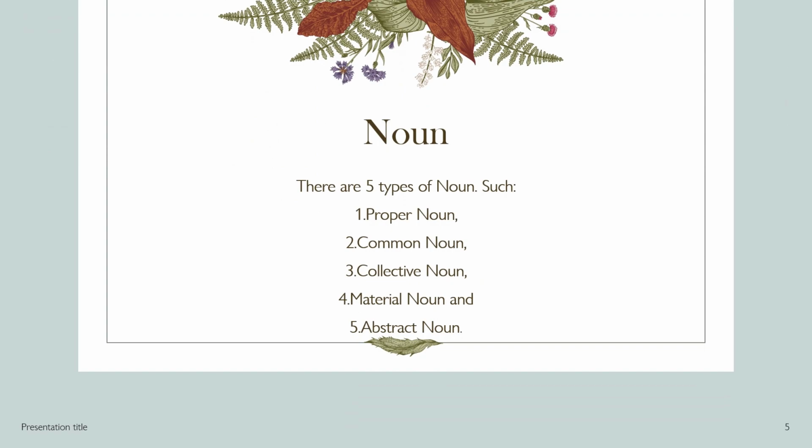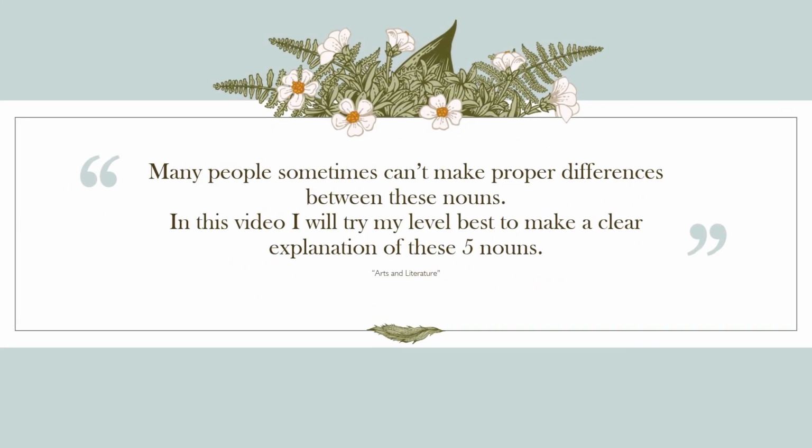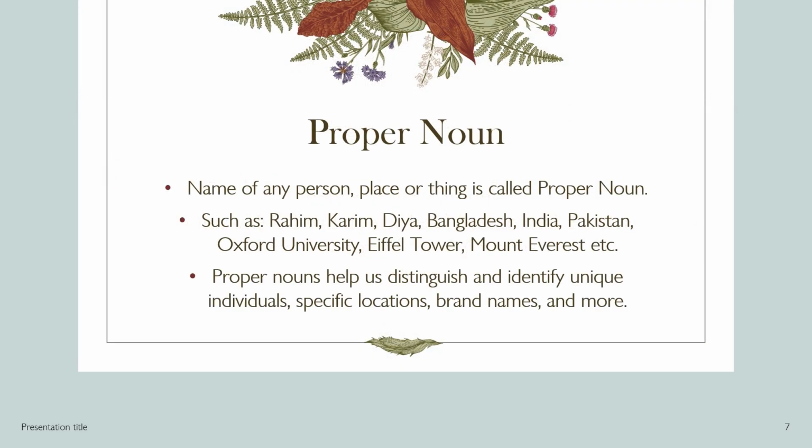There are 5 types of nouns, such as: proper noun, common noun, collective noun, material noun and abstract noun. Many people sometimes can't make proper differences between these nouns. In this video I will try my level best to make a clear explanation of these 5 nouns. First one is proper noun.